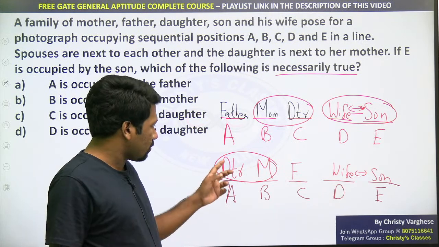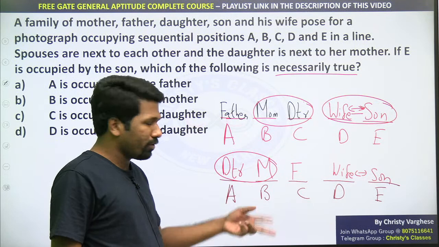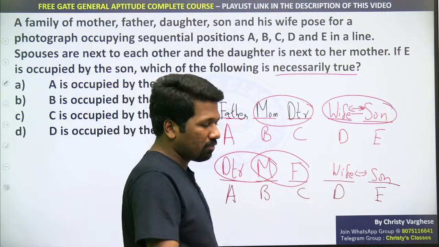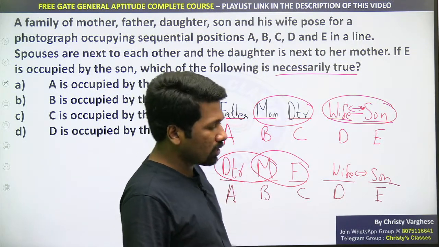Mother and daughter together, it does not mean that mother should be on the left, daughter should be on the right. Not necessary. It can be the other way around also. And father and mother together, it does not mean that father should be left, mother should be right. It can be the other way around also. So all conditions are satisfied, in both the realities.